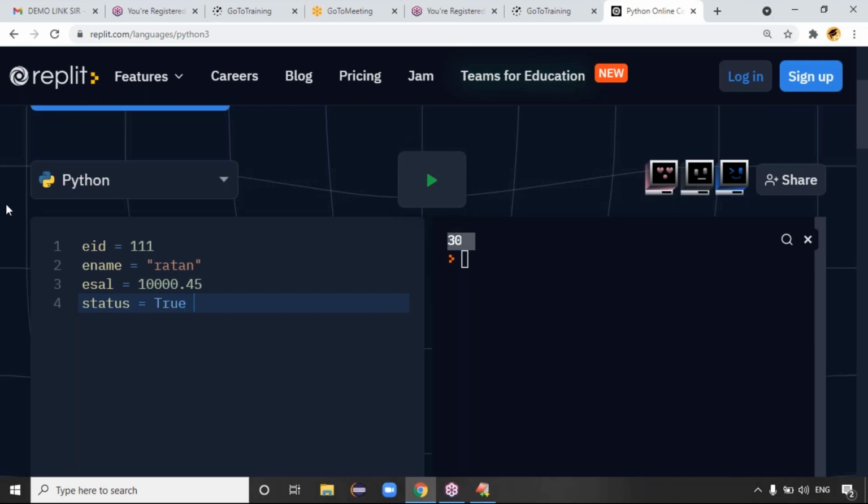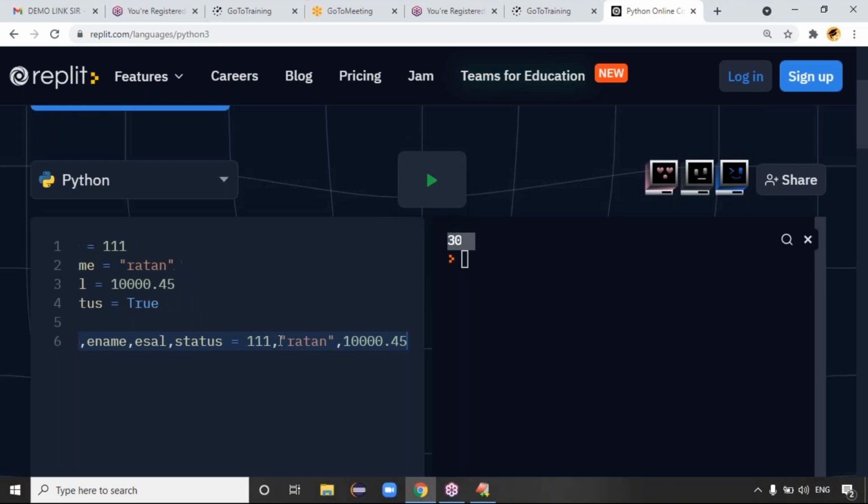But instead of declaring the four variables like this in four lines of code, what I can do is eid, ename, esalary, status. Instead of declaring four variables in four lines of code, you can make it a single line of code using comma separation. In Python we have that flexibility. So EID, ename, esalary, status are there, with values 111, Ratan, 10,000.45, and the status True, right?